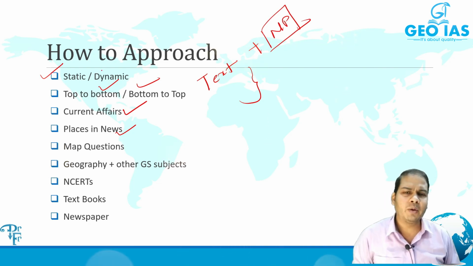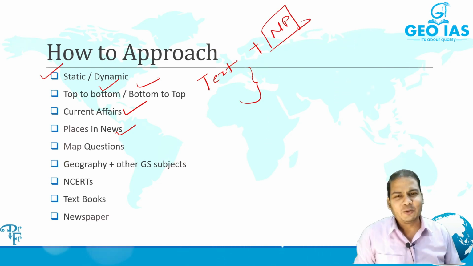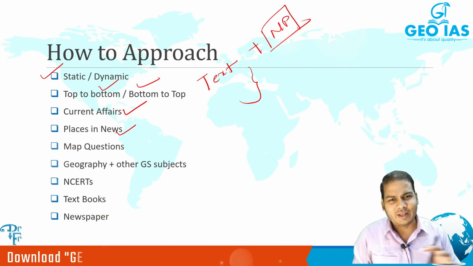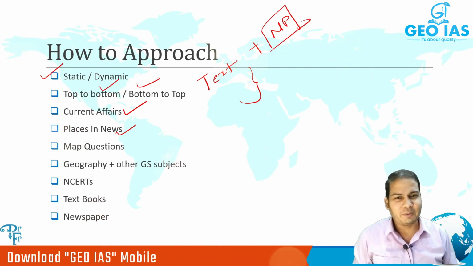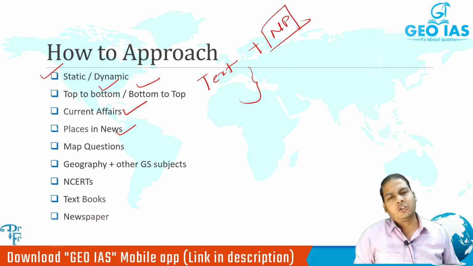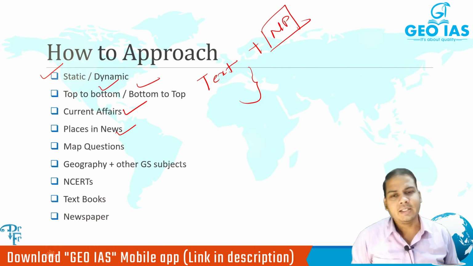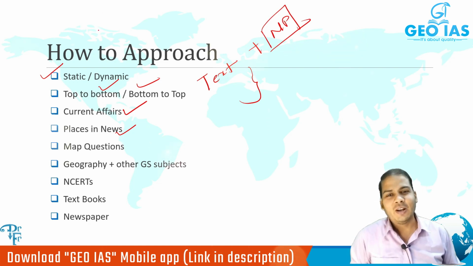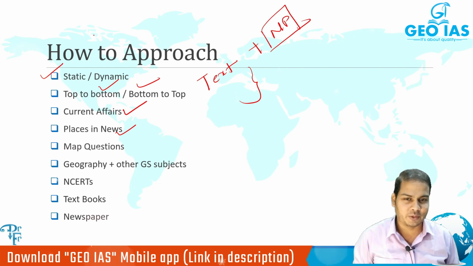ठीक है ना? Any phenomena which is happening, definitely उसका कोई coordinates तो होगा, कोई latitude and longitude तो होगा ही, जहां पे भी जो भी चीज हो रहा है, even the riots also, कहीं पे भी कुछ हो रहा है, the places you should be knowing that on which place exactly it is taking place, even the election also, even the world level summit also, even the sports also, isn't it?